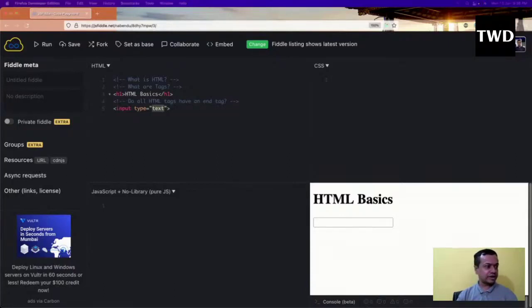Next question: how many heading tags does HTML contain?